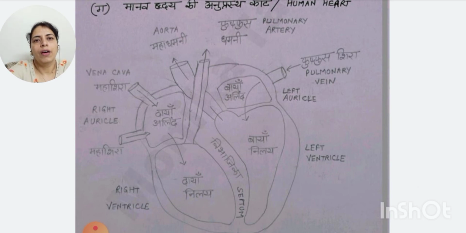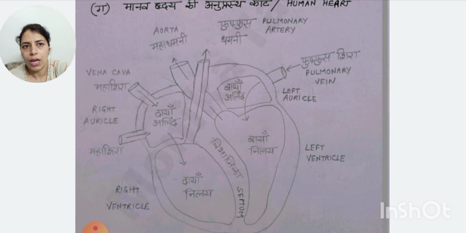So in the right auricle, you can see that the vena cava is bringing the deoxygenated blood collected from all the parts of the body. Then it is going into the right ventricle, and from here the pulmonary artery is taking it to the lungs. Now the pulmonary vein is bringing oxygen-rich blood from the lungs to the left auricle, from the left auricle